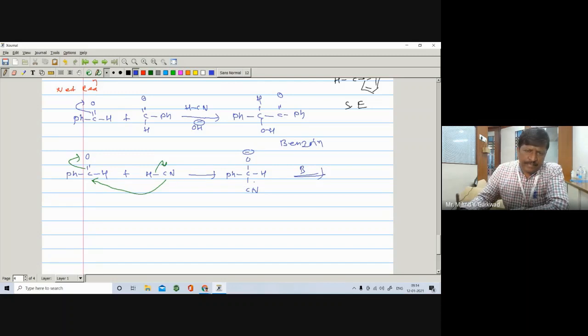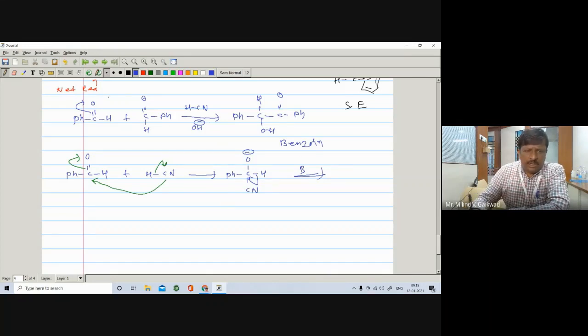So this sigma bond will open on this carbon. Now this O negative and CN are electron withdrawing groups, so they make this C-H hydrogen more acidic. So this sigma bond opens on the carbon, and there is a formation of a C negative. Even you can write addition of H, that is the cyanohydrin.